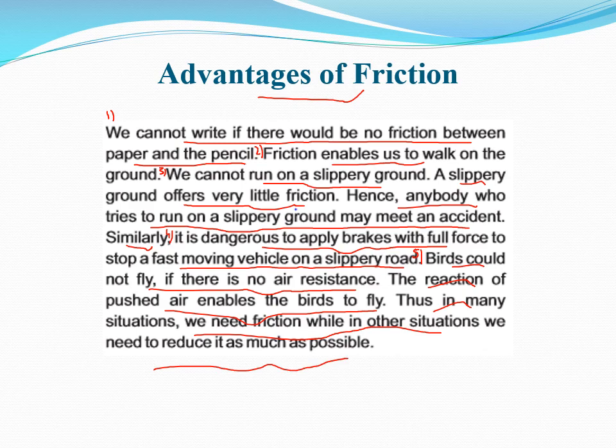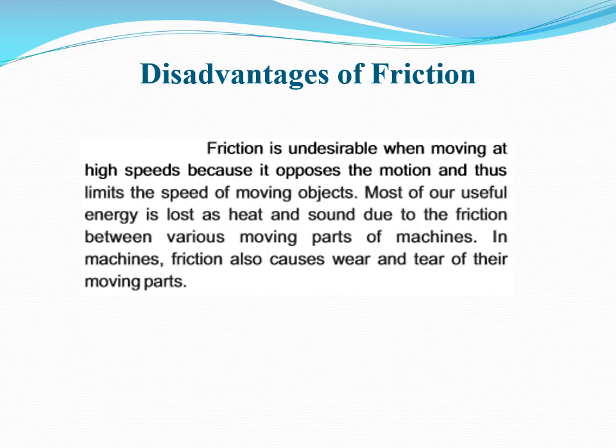Okay, so here we talked about some advantages of friction. Now let's move on. Now it's the turn for disadvantages of friction. Friction is undesirable when moving at high speeds because it opposes the motion and thus limits the speed of a moving object. Okay, dear friends, it is one of the disadvantages of friction.